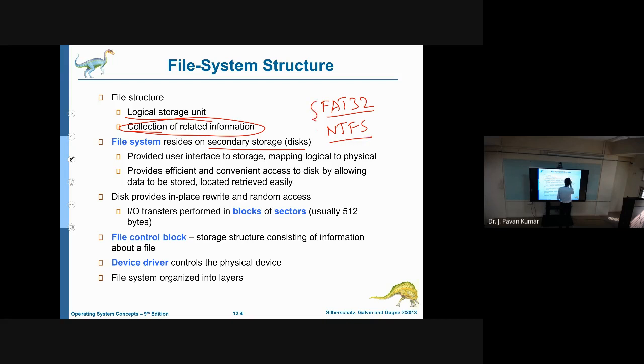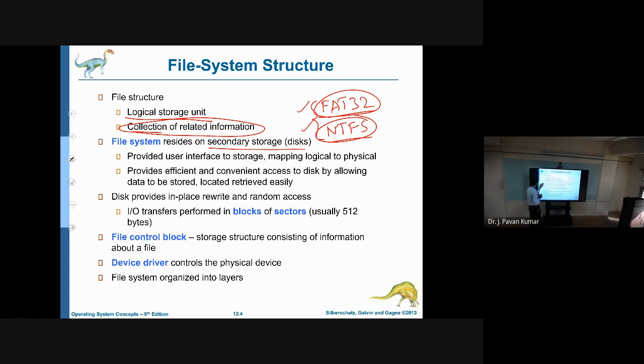I think NTFS you might have heard, FAT also you might have heard. These define how actual physical files, physical files in the sense on the hard disk, will be maintained based upon these particular technologies.